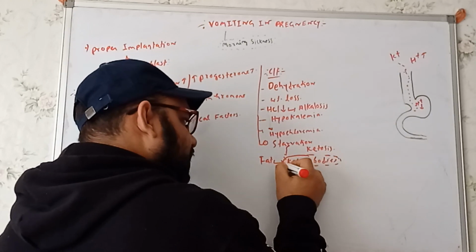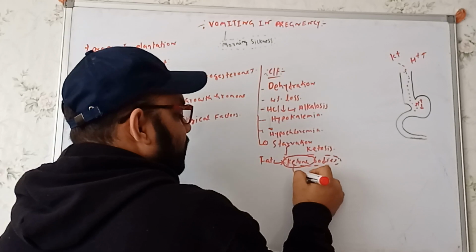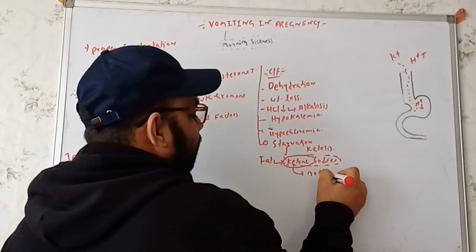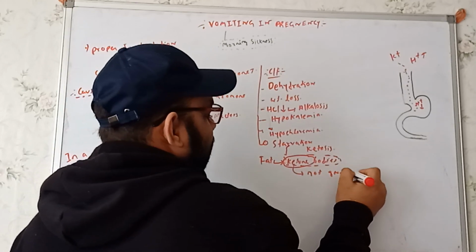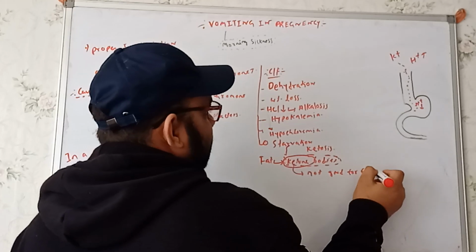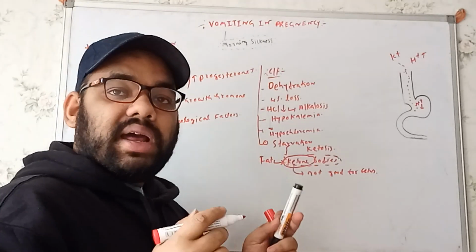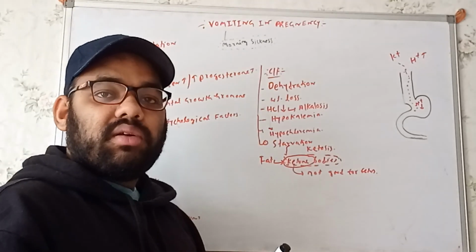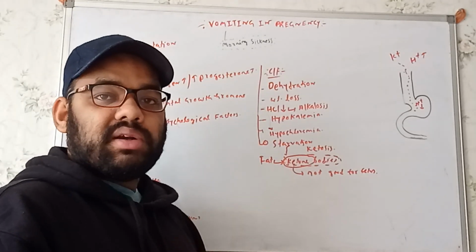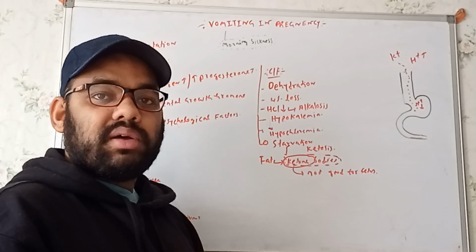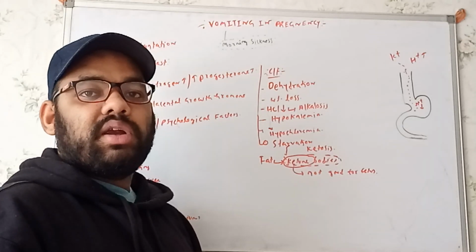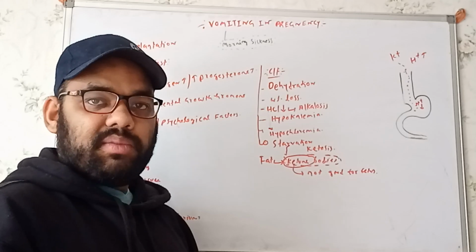But these ketone bodies are not good for the fetus. So this type of problem we'll see. We'll see the dehydration. We'll see the alkalosis. As the proton goes out, as a result we'll see the alkalosis, and along with the proton, the potassium will also go out. So we'll see the development of hypokalemia, right?